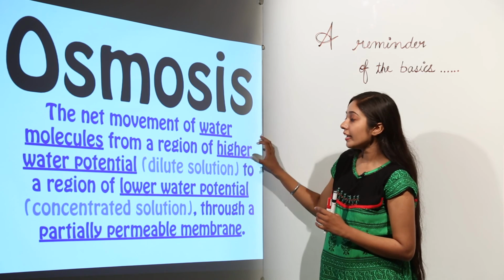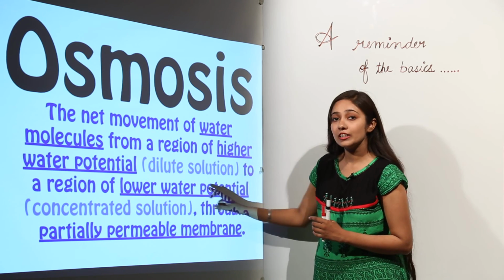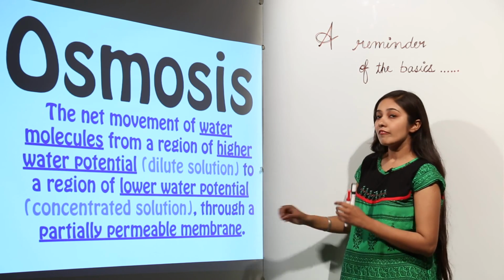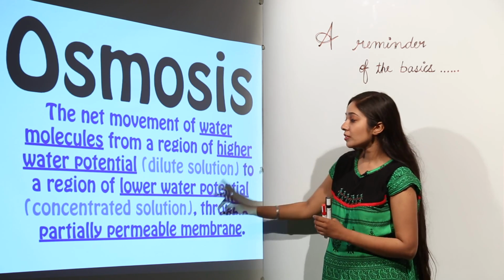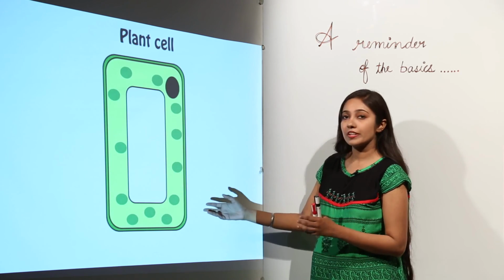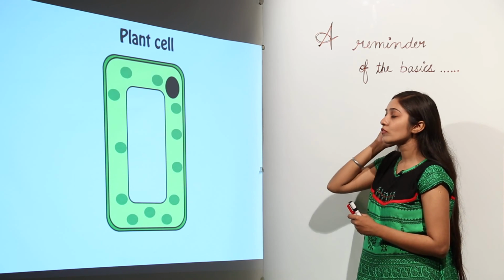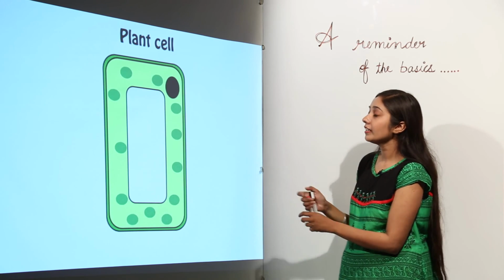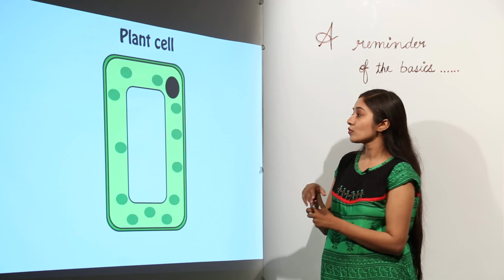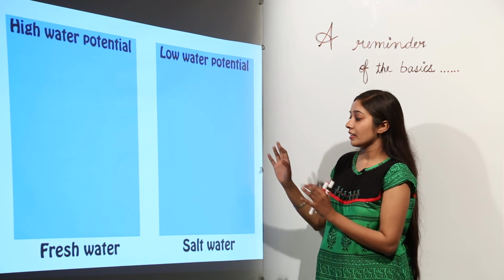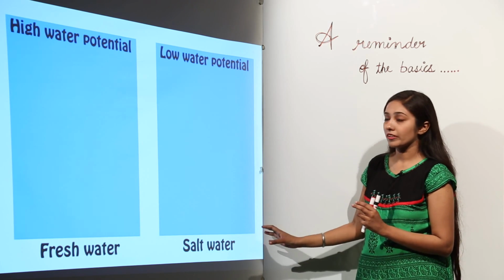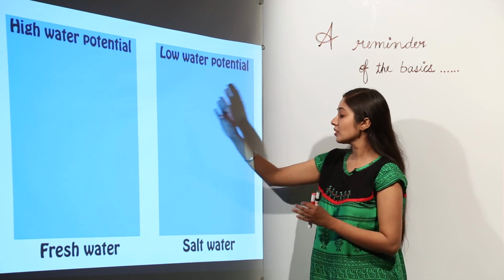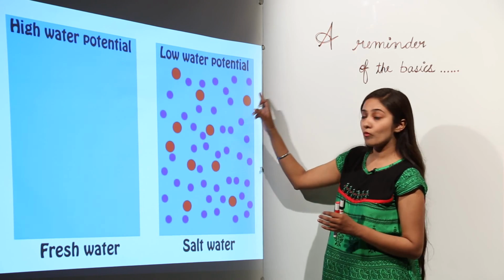Remember, high water potential means we have a more dilute solution, and low water potential means we have a concentrated solution. When we added salt into water, the solution became concentrated. Let's take an example in case of a plant cell. Plant cells have a rigid cell wall, then they have a membrane. So what is going to happen in case of a plant cell? Supposing we take fresh water and we take salt water. As you know, fresh water as compared to salt water is at high water potential, and salt water is going to be at low water potential.